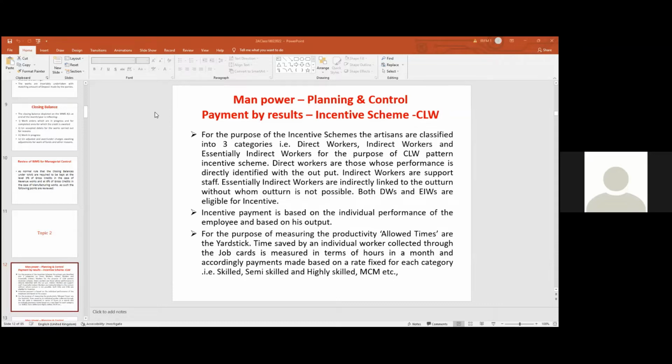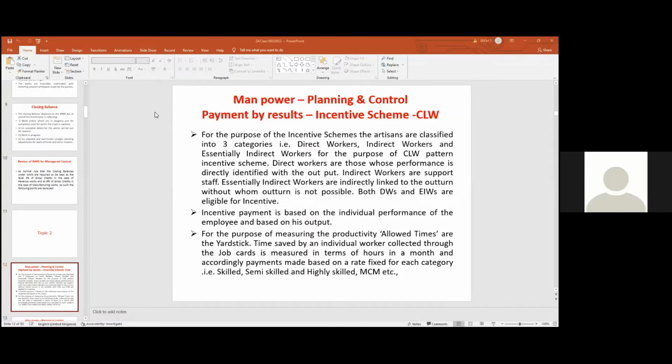In this case, the time saved by the employees out of the allowed time taken forms the incentive payment to the employee, because time saving gives the administration more output.